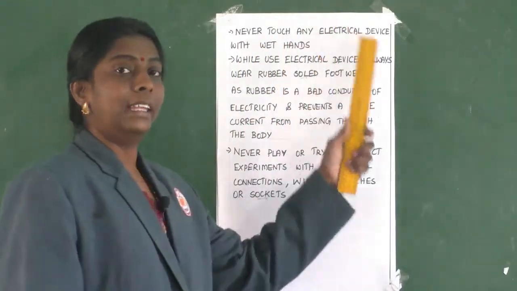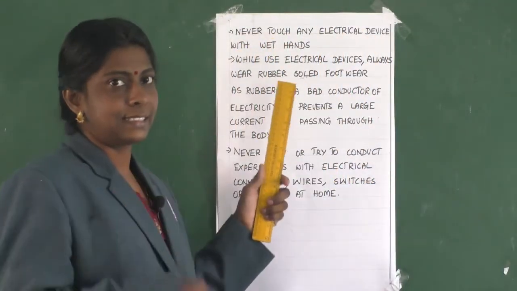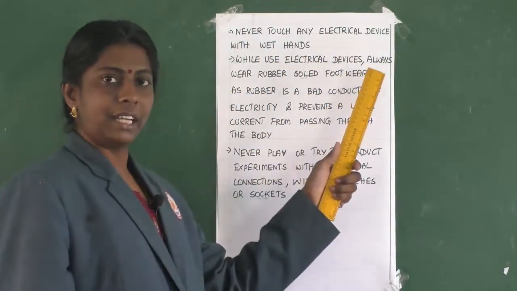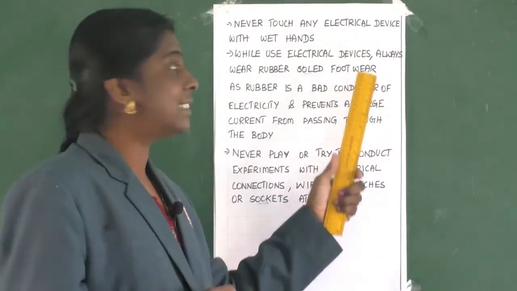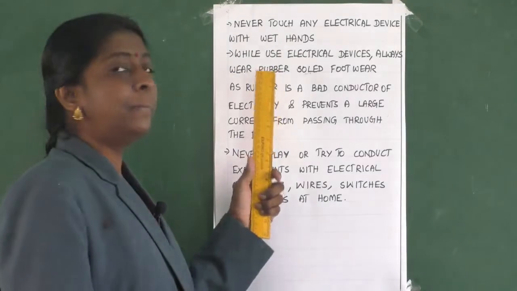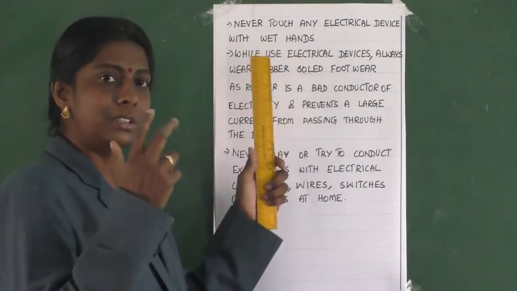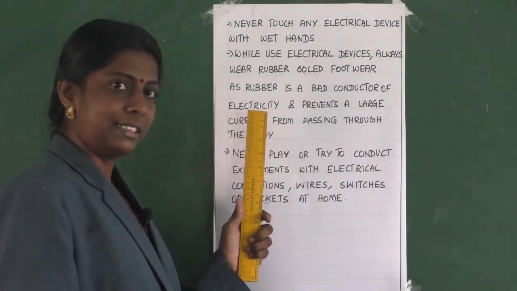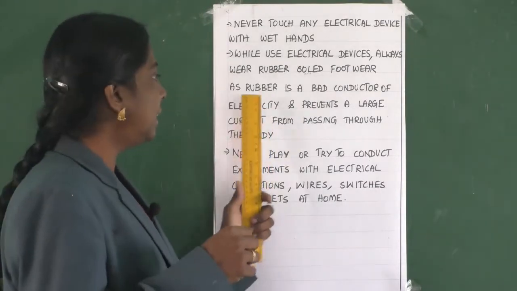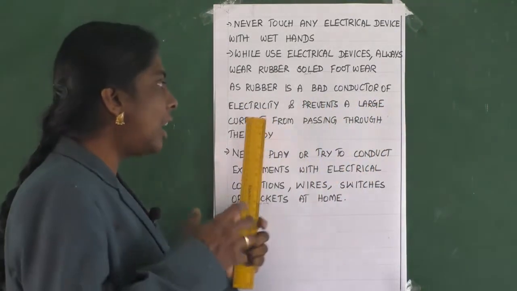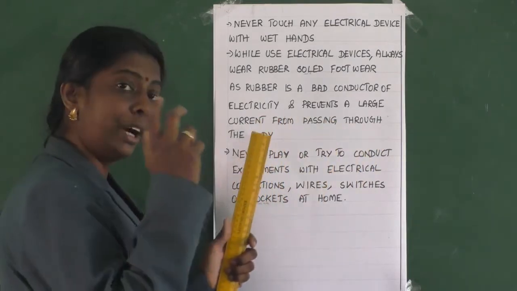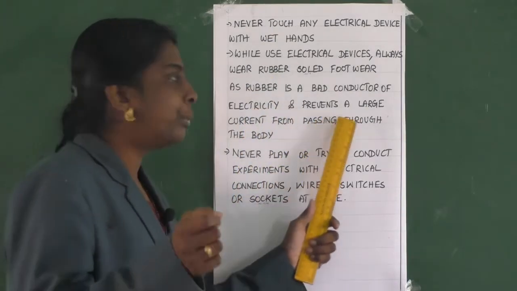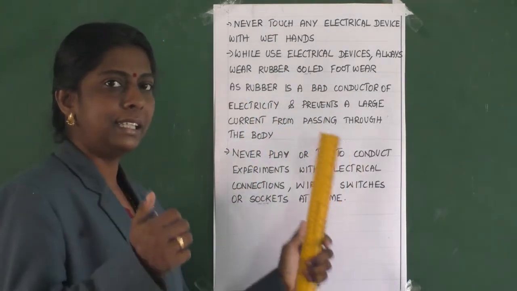Never touch any electrical device with wet hands. While using electrical devices, always wear rubber-soled footwear. Why should we wear rubber? As rubber is a bad conductor of electricity and prevents a large current from passing through it.